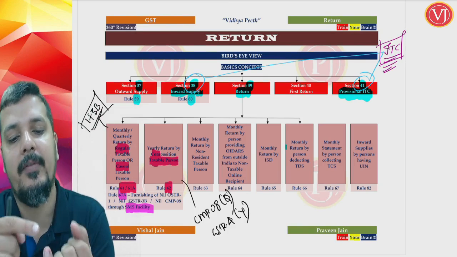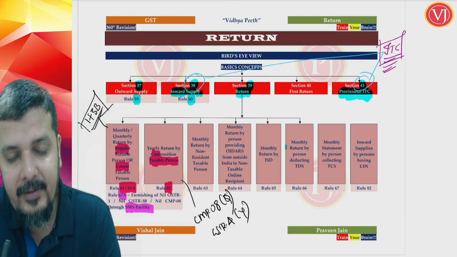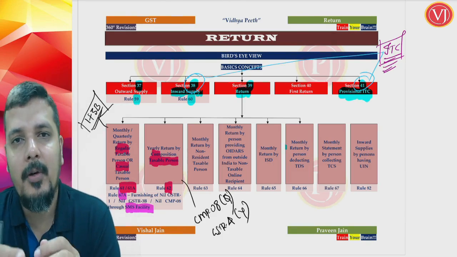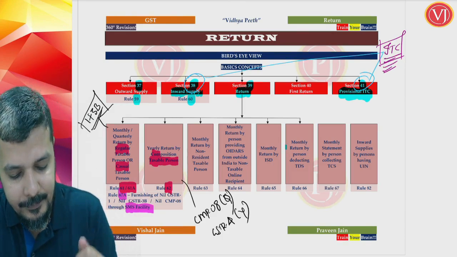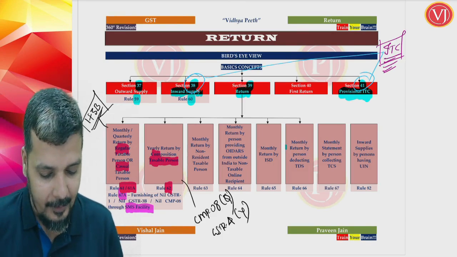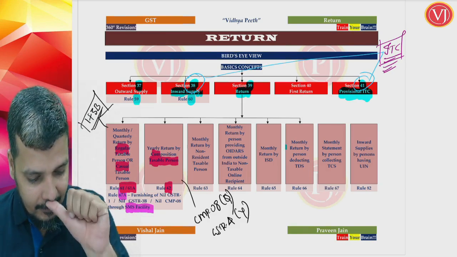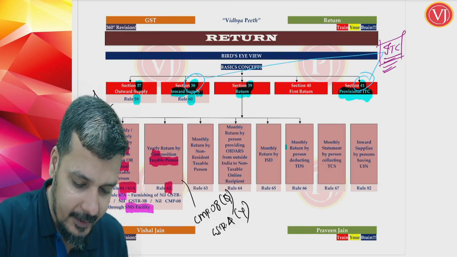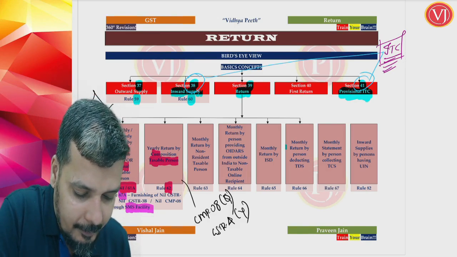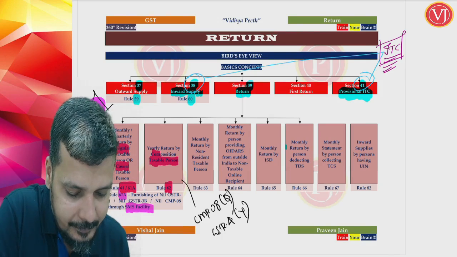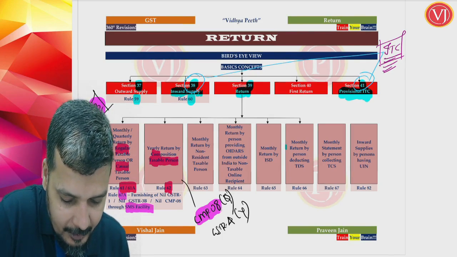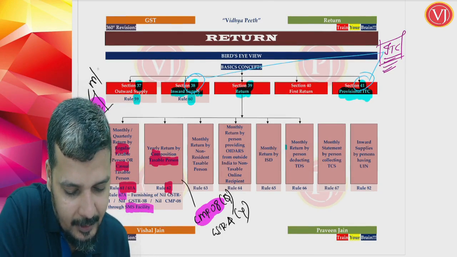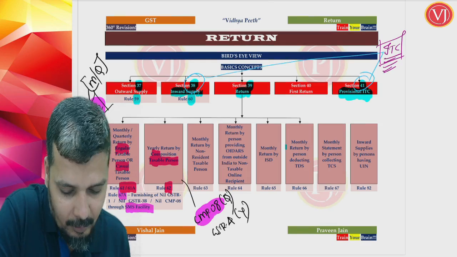The basic beauty of this SMS facility is that if you don't have transactions in GSTR-1, GSTR-3B or CMP-08, you need not go to the portal. By SMS itself, you can file your nil return. That is what is being discussed in Rule 67A, which talks about GSTR-1 being nil, GSTR-3B being nil, and CMP-08 being nil. With regard to GSTR-1 and 3B, it can be either on a monthly basis or a quarterly basis.